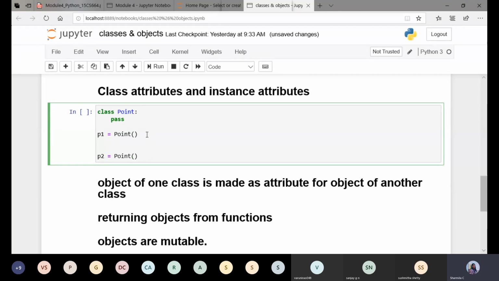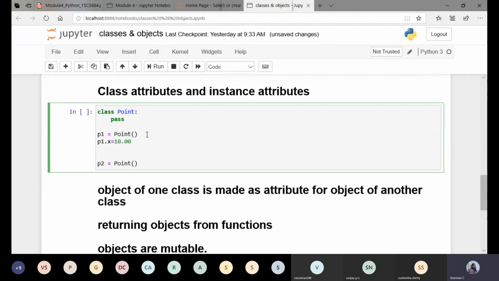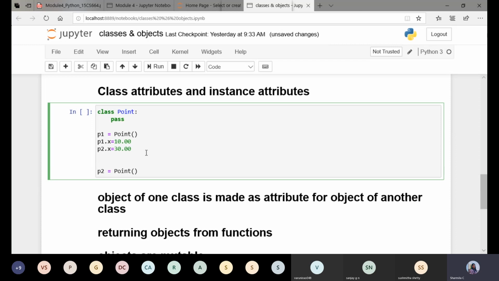Now coming to this p1, for the object p1 I create two attributes. I'll take p1.x equals some value that is 10, and p2.x equals some value that is 30. And finally I would like to print the values of p1 and p2. I'll use the print statement, print p1.x, comma, once again p2.x.